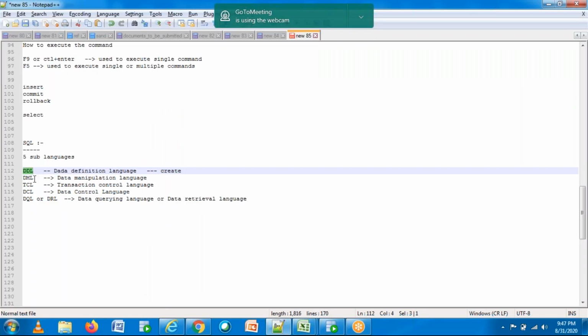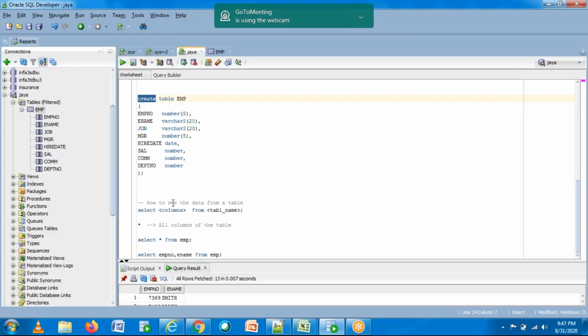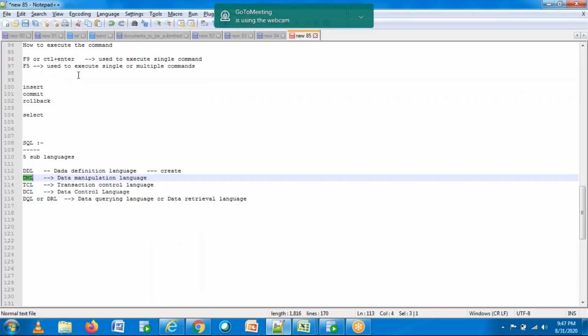Okay, so what do you mean by data manipulation language? You have inserted a few records with the keyword insert. So this insert comes under data manipulation language. There are other options: insert, update, and delete.